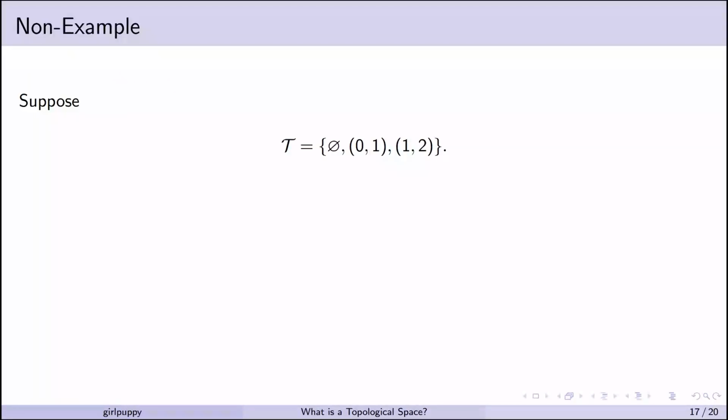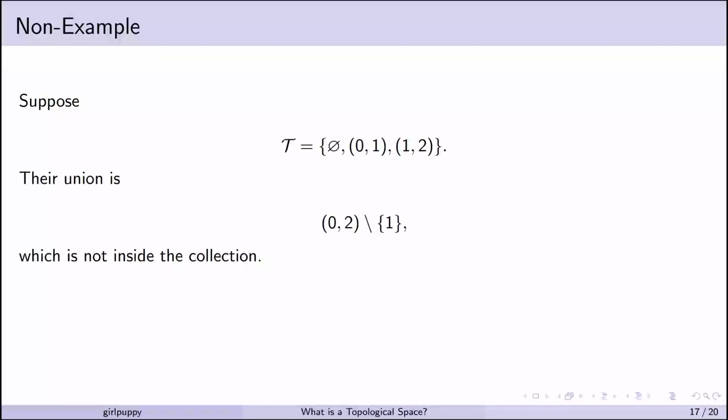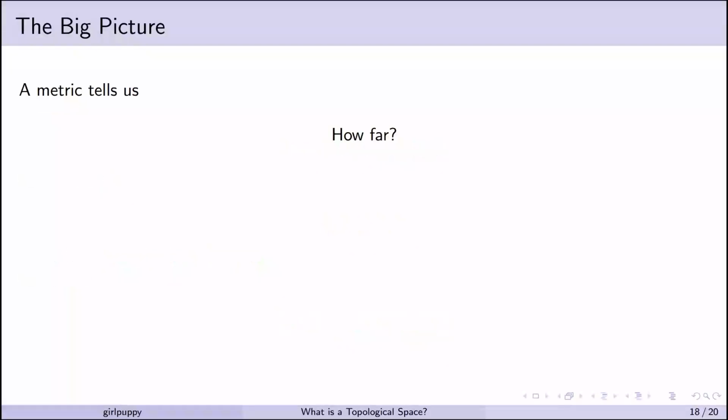Suppose T is equal to {∅, (0, 1), (1, 2)}. Their union is the set (0, 2) minus {1}, which is not inside the collection. Therefore, T is not a topology.